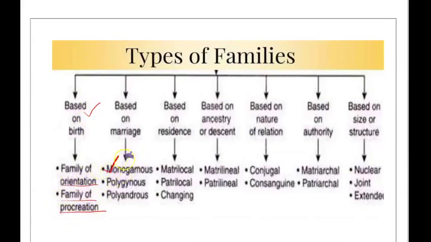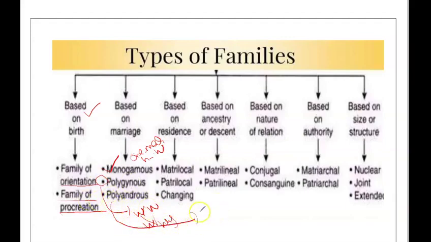Monogamous means only one marriage, husband and wife. Polygynous means more wives and one husband.